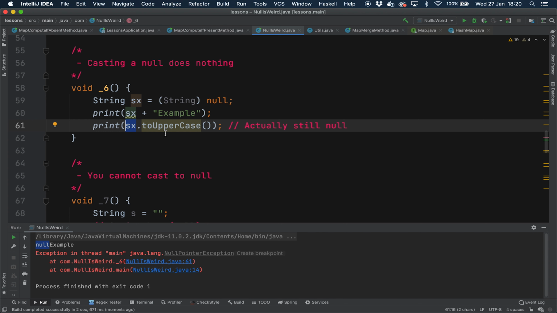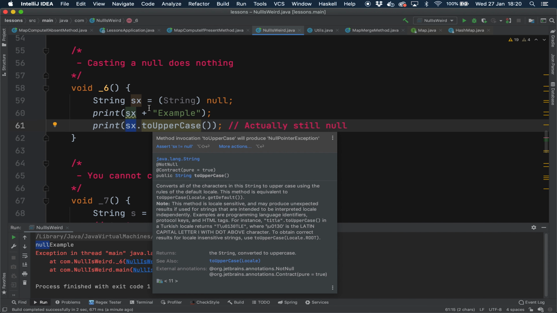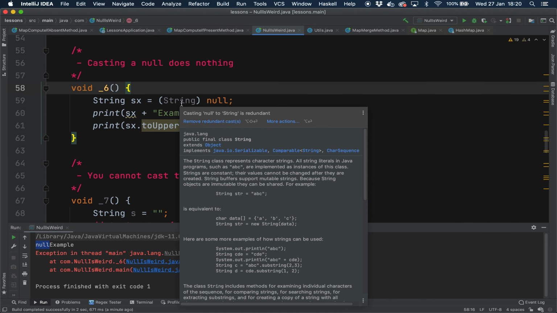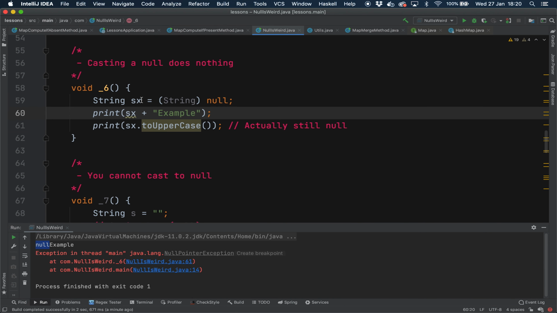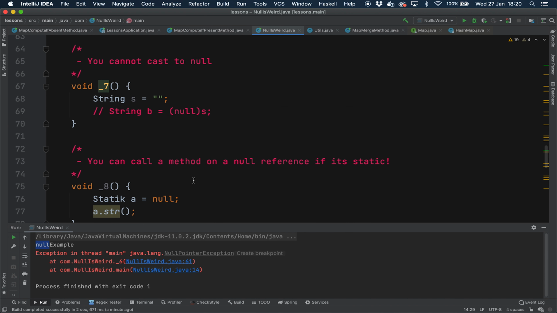Okay, so weird fact number 6 is that casting a null has no effect whatsoever, or no useful effect whatsoever. And in fact, IntelliJ is telling me that it's redundant. I could just get rid of it. So that's weird fact number 6. Okay, now let's take a look at weird fact number 7.